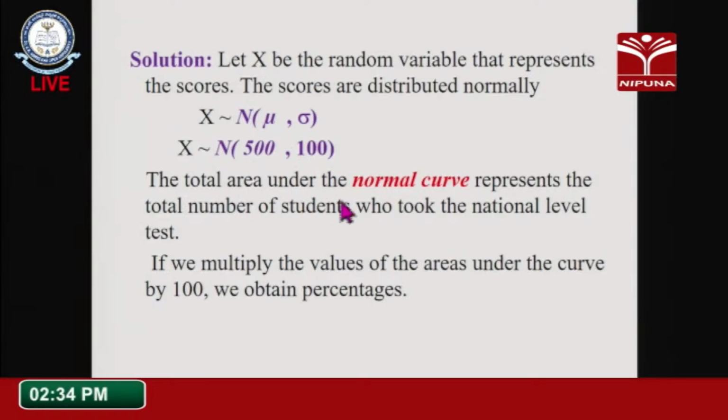The total area under the normal curve represents the total number of students who took the national eligibility test. So if we multiply these values of area under the curve by 100, we will obtain the percentage, generally.